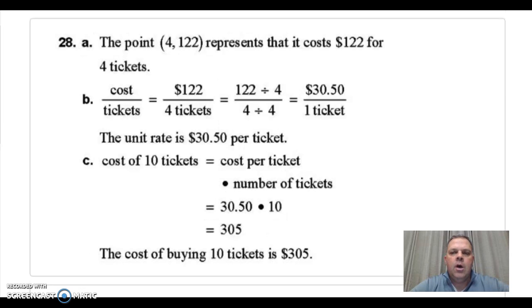Number 28A, the point 122 represents the cost of $122 for 4 tickets. B, the cost is $30.50 per ticket. And C, the cost of 10 tickets is $305.